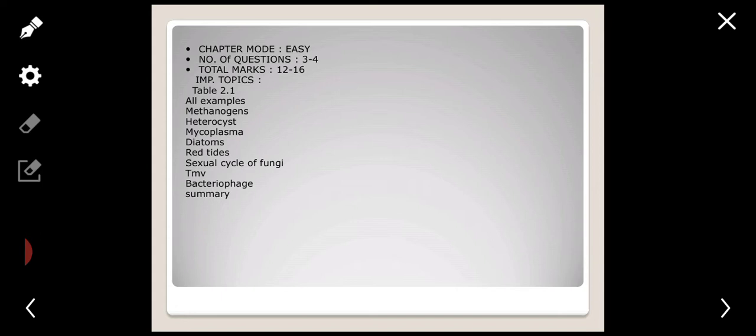So I have written down some important topics here. There is Table 2.1, the only table in this chapter, which is very important. All examples: methanogens, heterocyst, mycoplasma, diatoms, red tides, life cycle of fungi, TMV, bacteriophage, and the summary. Questions come directly from these topics. You can't think about missing it. Diagrams are really important. So let's begin solving the questions.